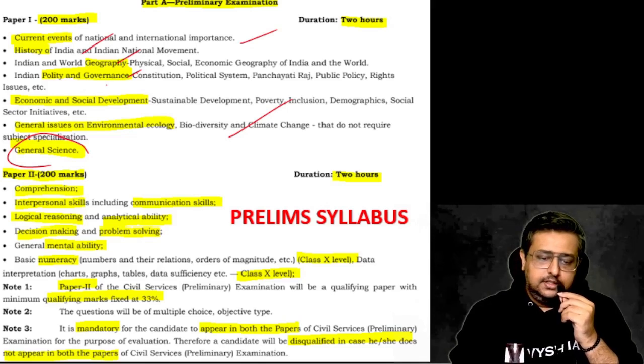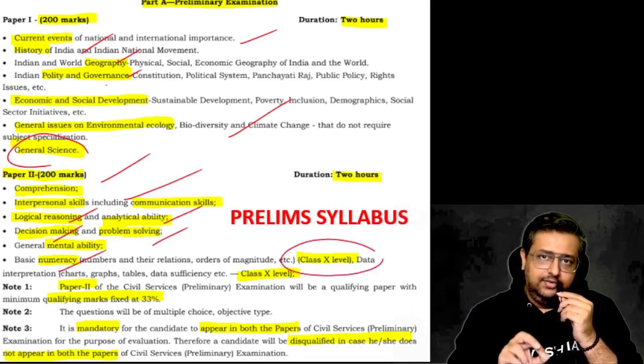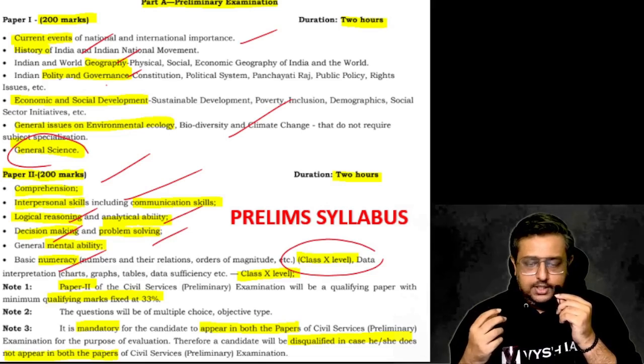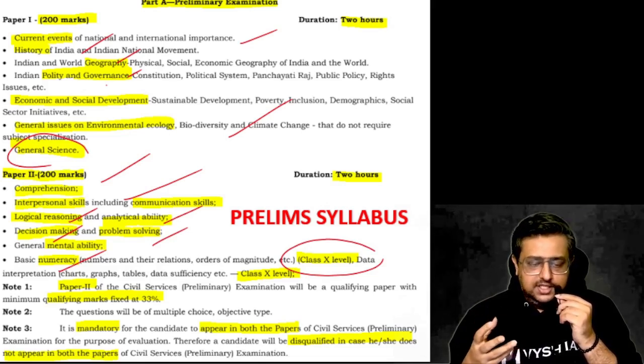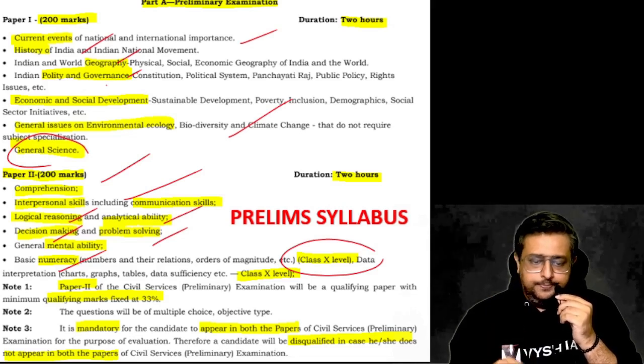Paper 2, CSAT. That is comprehension, interpersonal skills and communication skills, logical reasoning, analytical ability, decision making, problem solving, mental ability and basic numeracy. And these are all class 10th level. That is what they are telling. But in the last few years, CSAT has been very, very tough. Some of the questions, even IIT level questions, are coming. Over the years maybe UPSC will correct it, or at least they have to update the syllabus, because they are telling class 10th level and asking you IIT level questions.